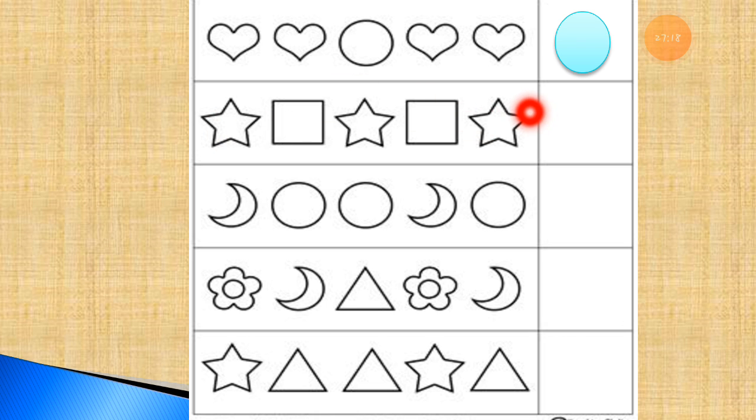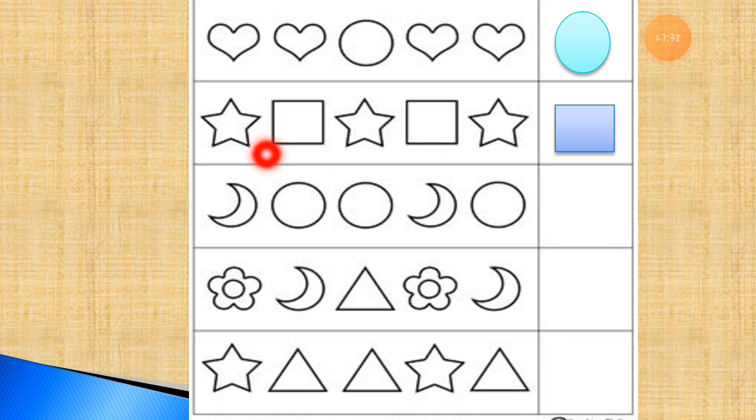Now the next pattern, if you observe, is star, square, star, square, star. What will the next shape be? The next shape is a square. Now let's see this.